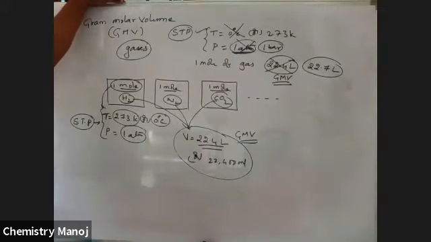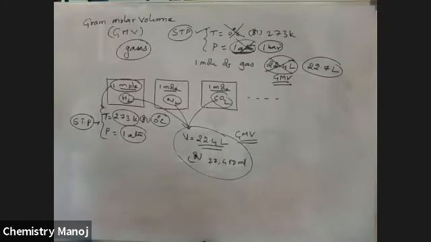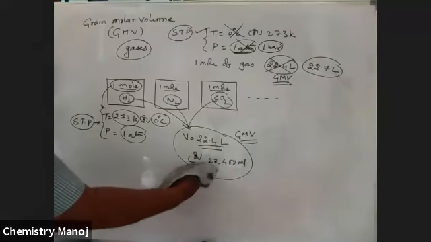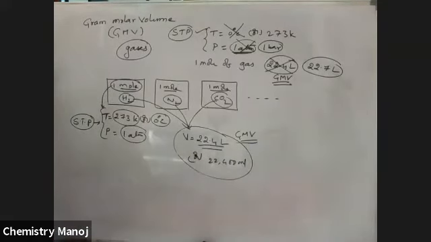So what is gram molar volume? That is the volume occupied by 1 mole of gas at STP, standard temperature and pressure. Okay. So this is gram molar volume. Please be conscious, that is 22.4 liters or 22,400 milliliters.